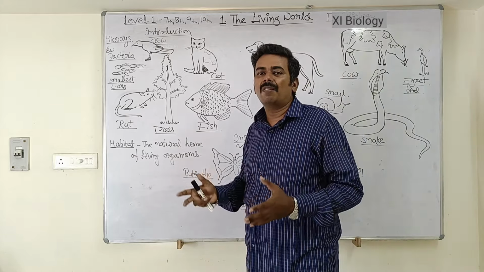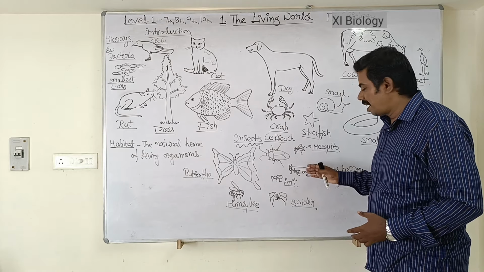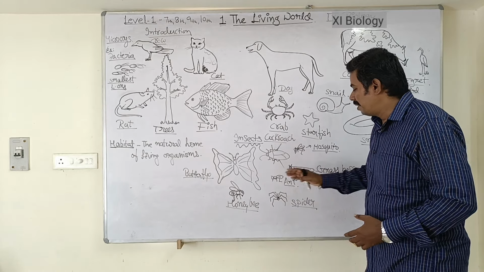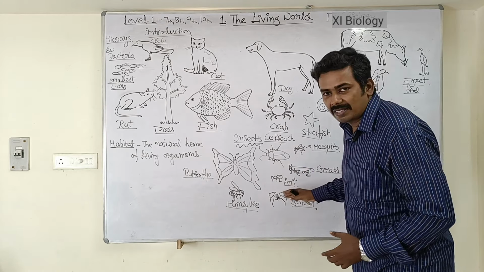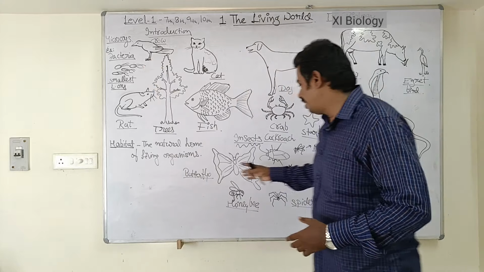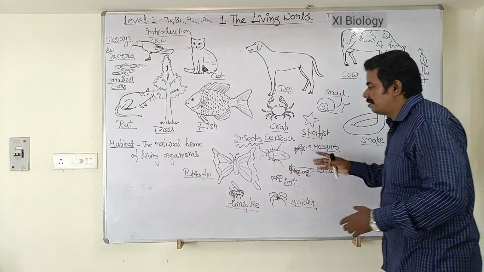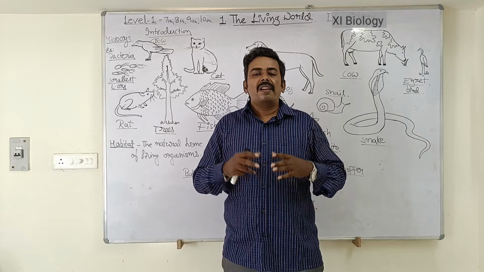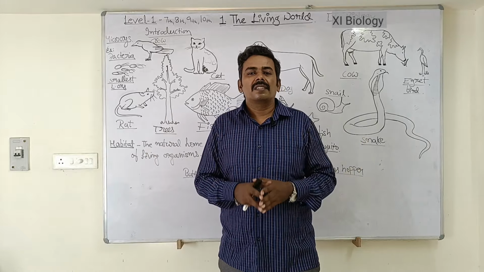Next is grasshoppers. In the grass, you can see insects like grasshoppers which will eat the grass leaves. You can see ants. Ants will be forming lines, especially during summer. They are known for their discipline, isn't it? Red ants and black ants. Next is spiders. We can see spiders in our house, especially in the ceilings and corners, isn't it? So these are all the different varieties of insects which we see around our houses. If you explore other habitats, you can find diverse varieties of insects around us.